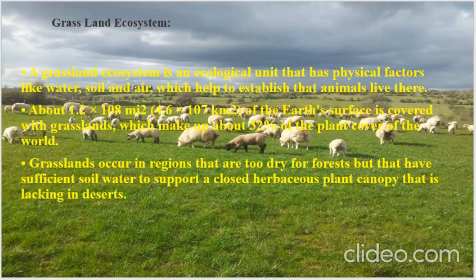Then next we have grassland. These are the plain land occupied by grasses, and these occupy 32% of the terrestrial land, and these are characterized by low and uneven rainfall, and it ranges from 10 to 30 inches. These ecosystems have long grasses, and the grasslands occur in the regions that are too dry for the forest, but that have sufficient soil water to support a close herbaceous plant canopy that is lacking in the desert.